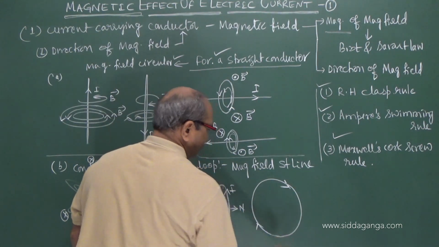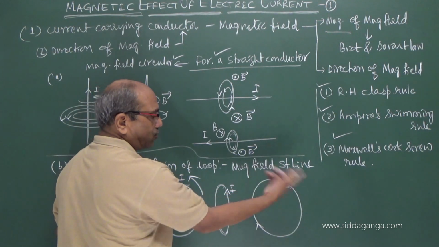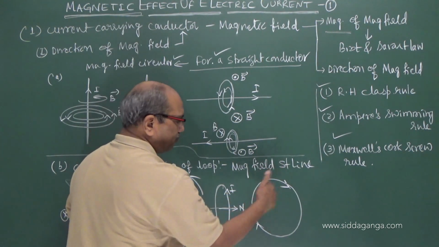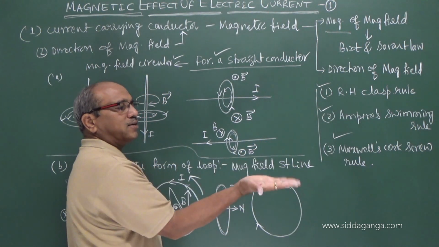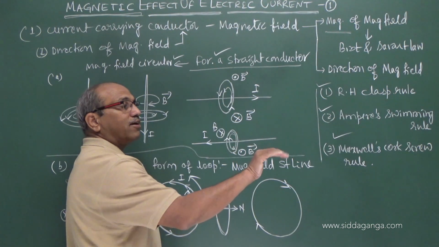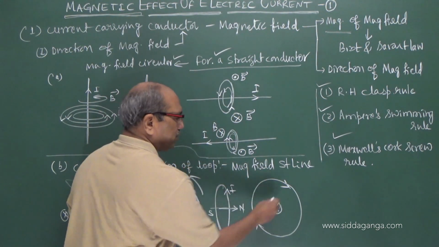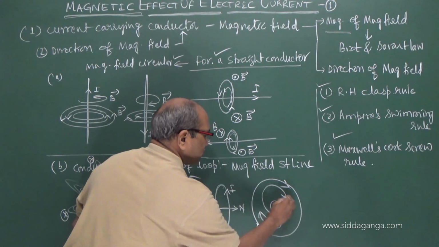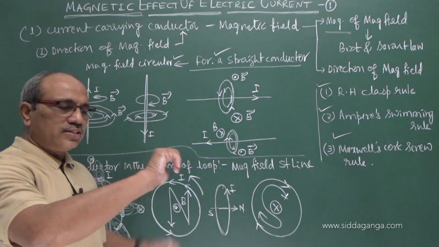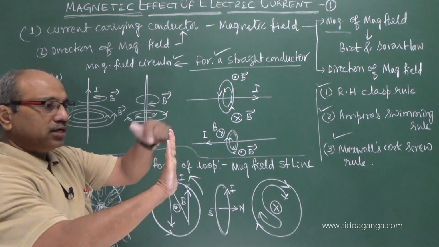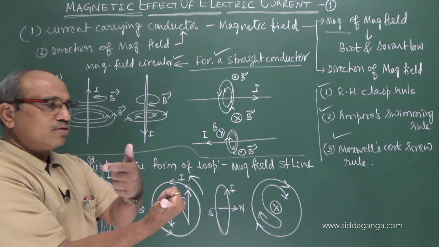Clockwise current. Similarly, if you hold now the clockwise current, you see the current is clockwise. Every element, if you consider, again the same. Clockwise means you have to turn like this. If you turn clockwise, this clearly indicates the south end. Now the letter S correctly follows the south pole. The field is into the board. Now it is clear, the field is into the board. Current is clockwise, field is into the board. Current is anti-clockwise, field is out of the board.